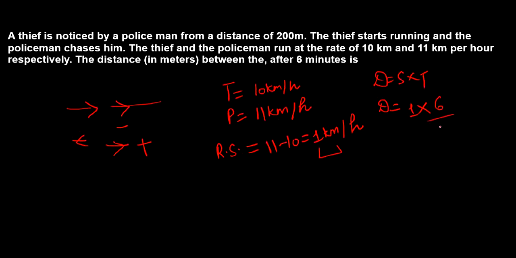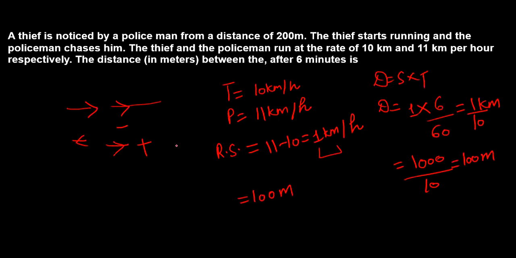So basically it is going to give us 6 by 60, that is going to be 1 by 10 kilometer. Now they are asking the distance in meter, so for this we can do 1 kilometer equal to 1000 meter, we all know. So 1000 upon 10, this is going to give us 100 meter. So the correct answer for this question is 100 meter, that is the distance between them is going to be 100 meter after 6 minutes, right?